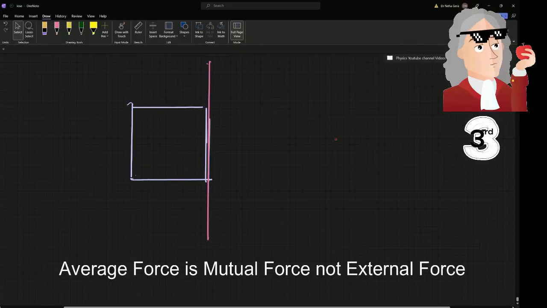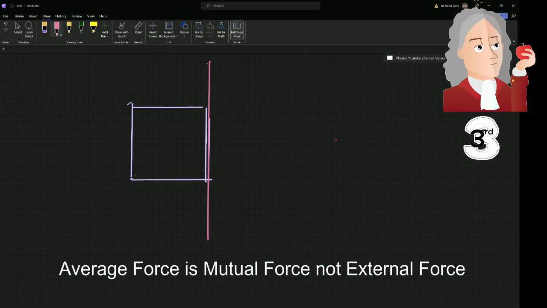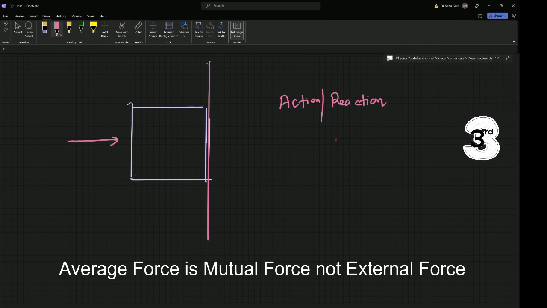Just one important point: when the block or the truck collides with the wall, there is a mutual force between them, which is action and reaction. There is no external force involved. So whenever you are doing impulse questions and calculating the average forces, remember all of that is happening between two bodies, and that force is action and reaction.